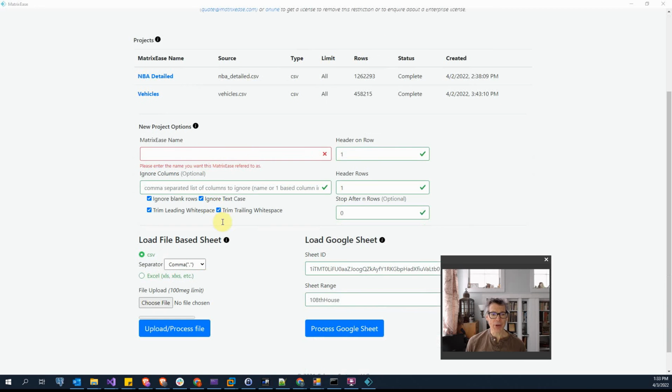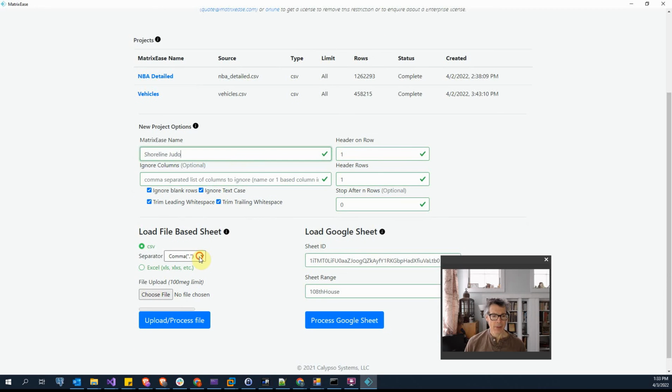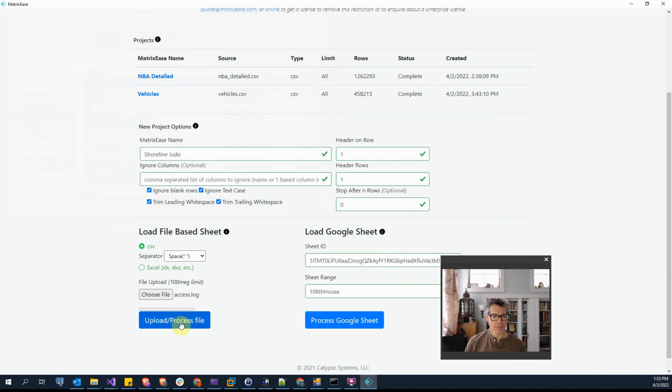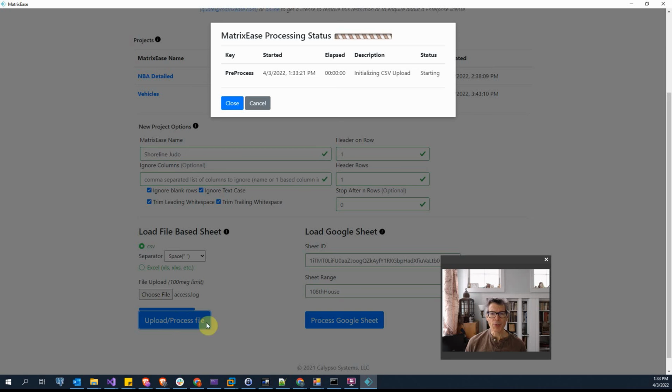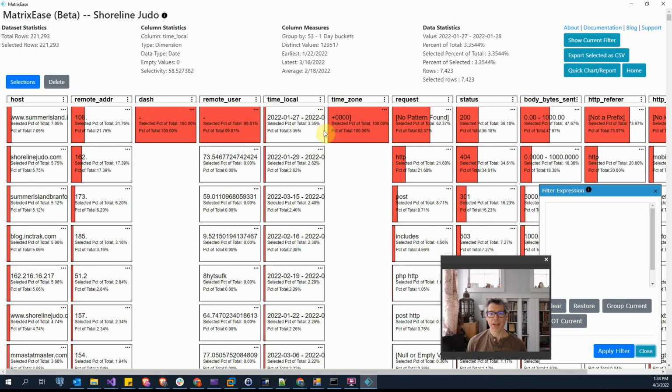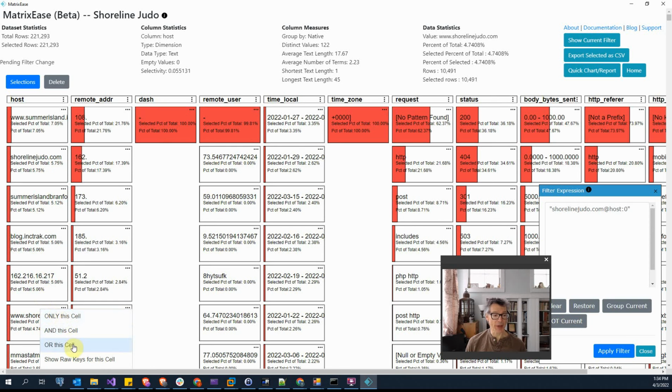So I'm going to create a new project. When loading a new project, you'll always get a status of where it is in the processing of the MatrixEase data. Once the MatrixEase dataset is loaded, I'll then do a left action to select Shoreline Judo, and then a right action to OR Shoreline Judo, www.shorelinejudo, and I'll apply that filter.